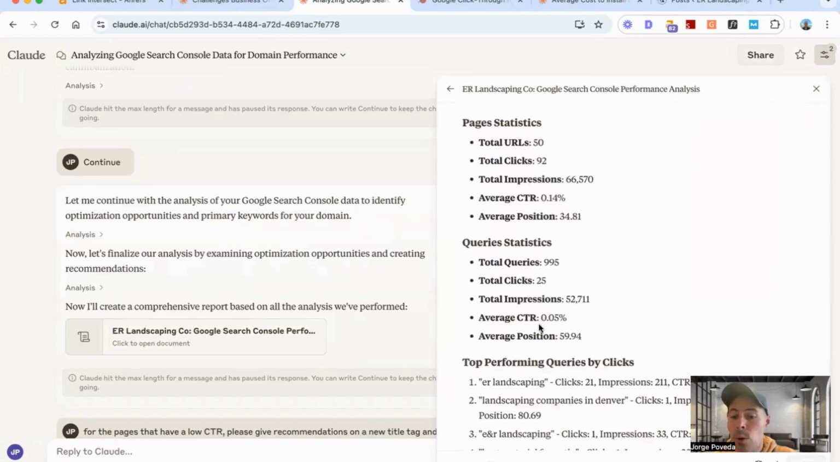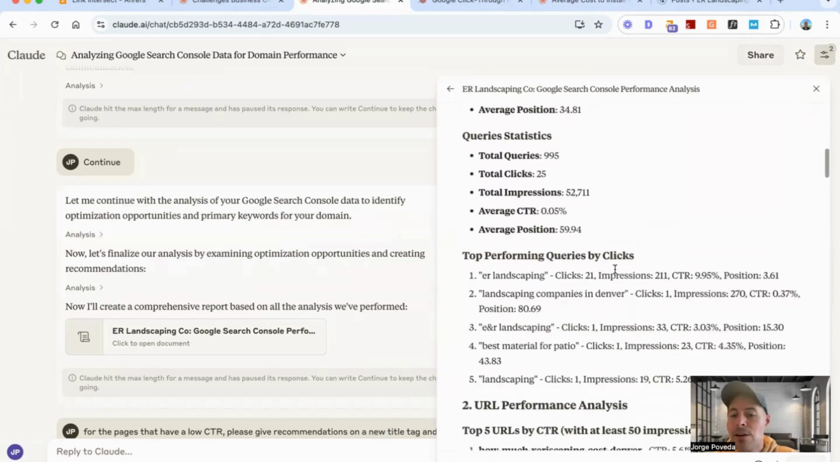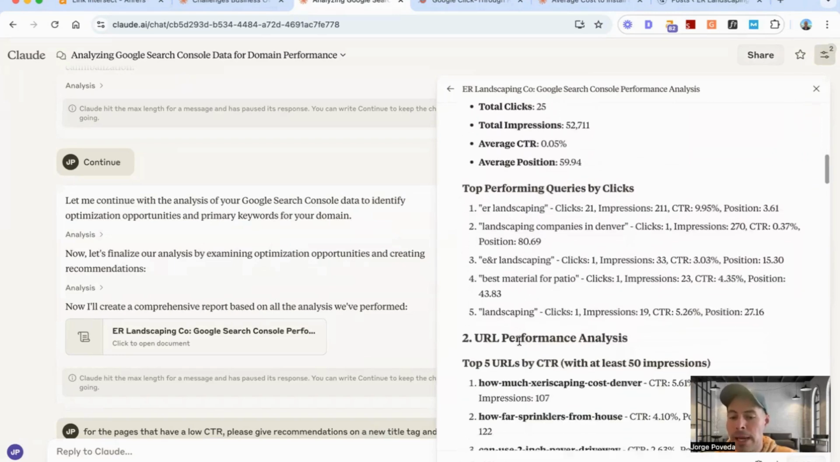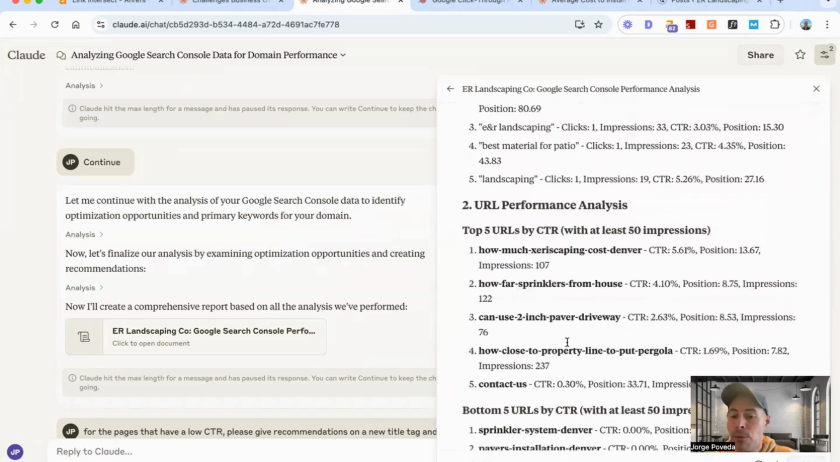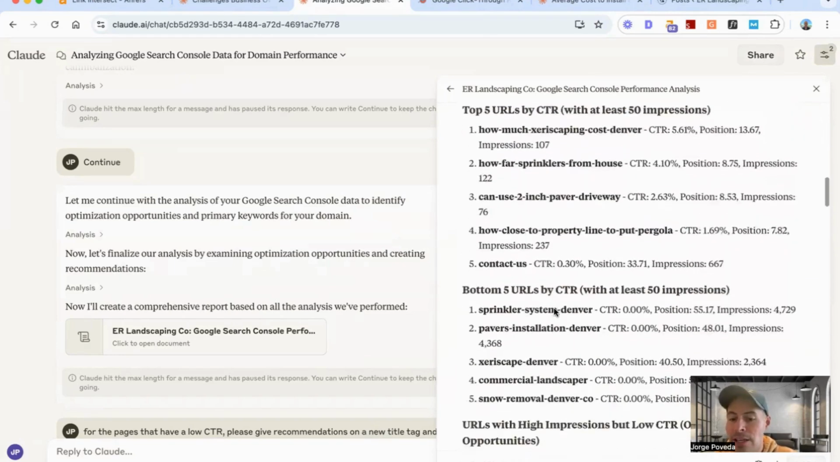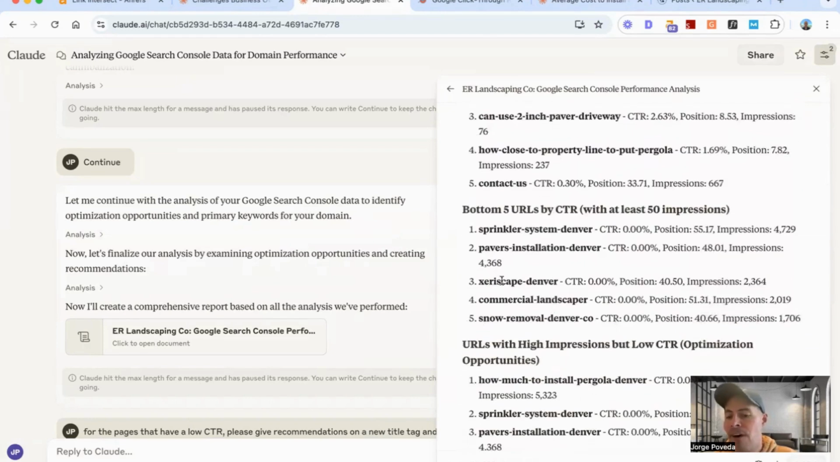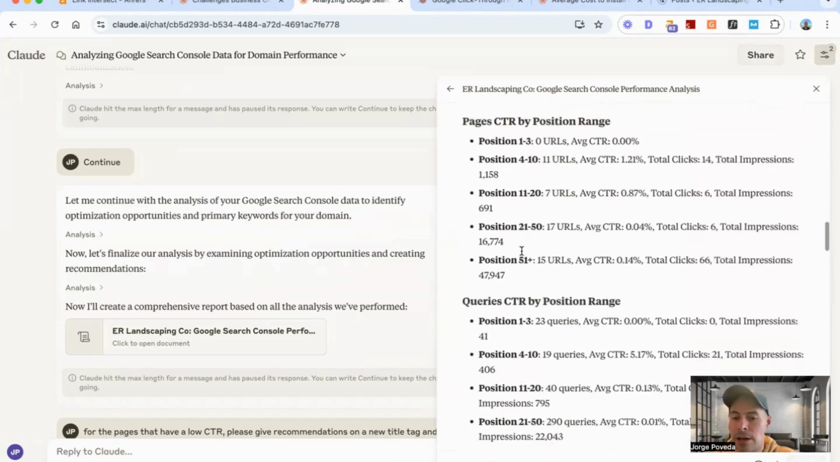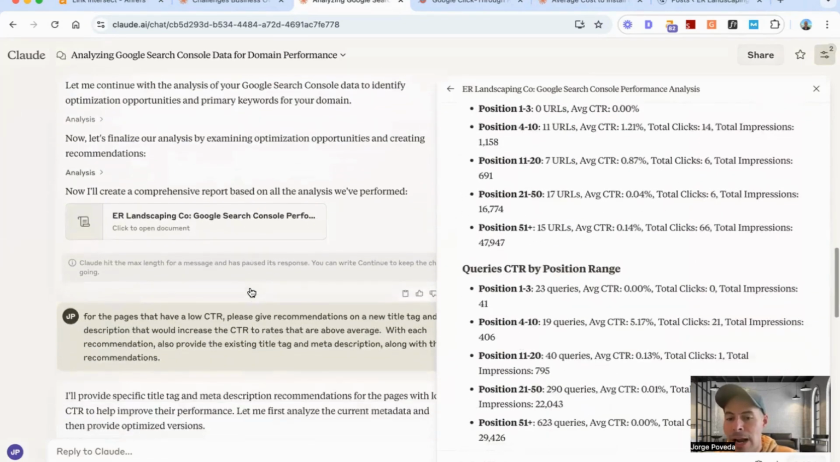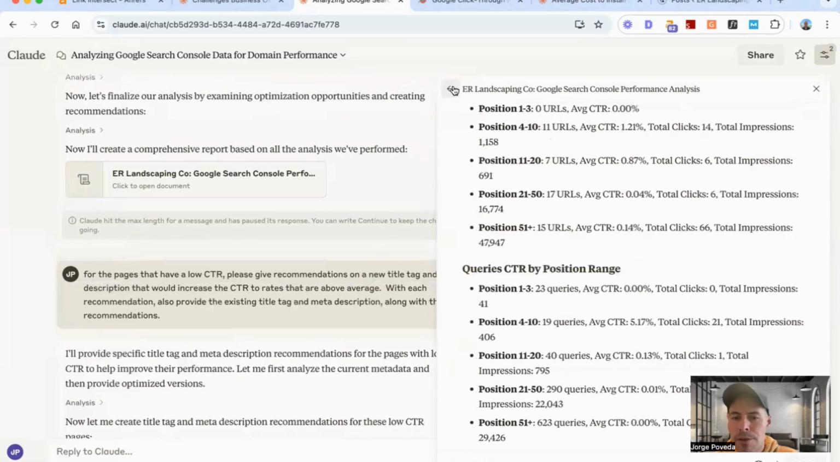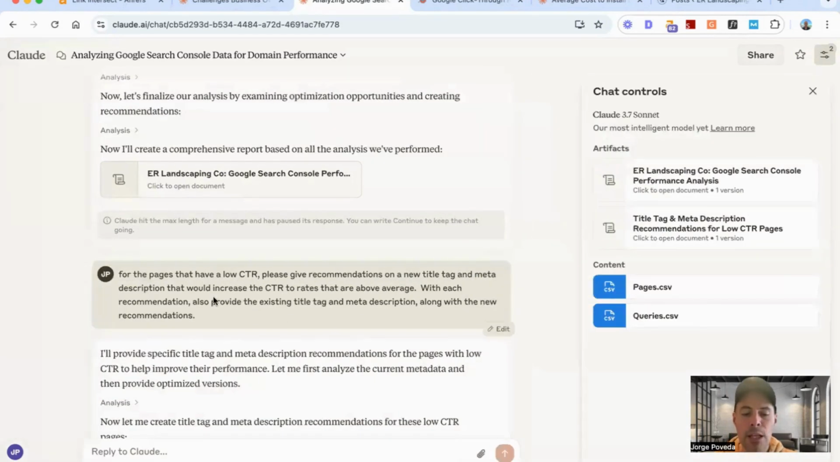Here are some of the queries with its statistics. Here are the top performing queries by clicks. Here are the top performing pages or URLs. And then here are the bottom 5 performing URLs. All right. And so there's a lot of data here. And now after I go through this data, here are the following prompts that I'm going to give it.